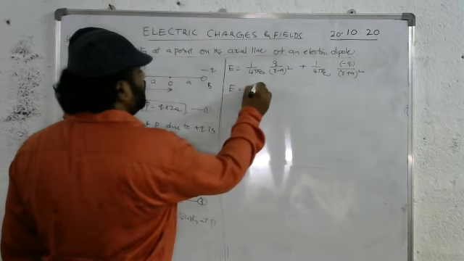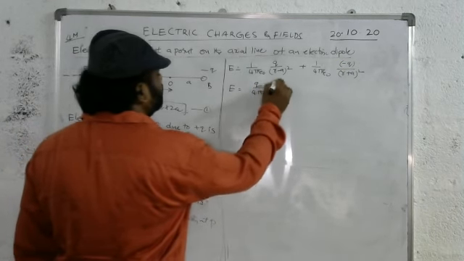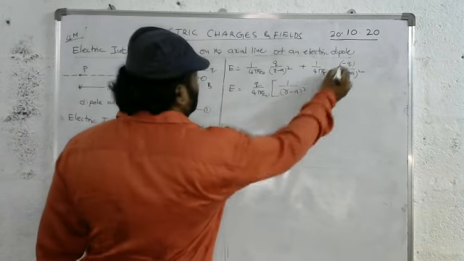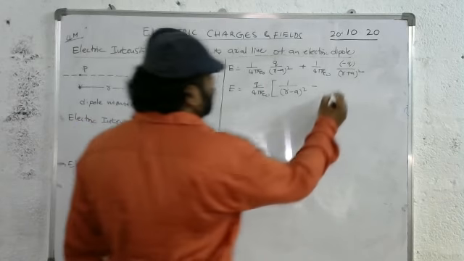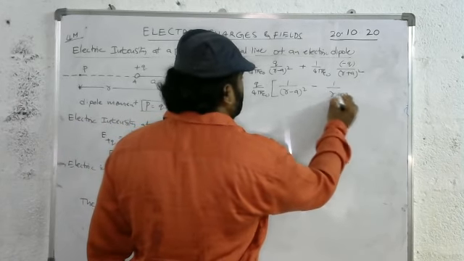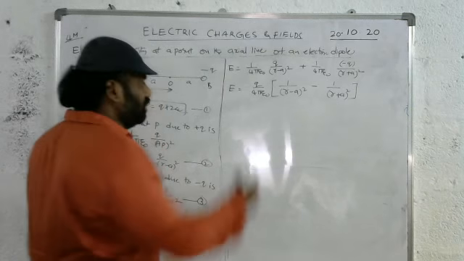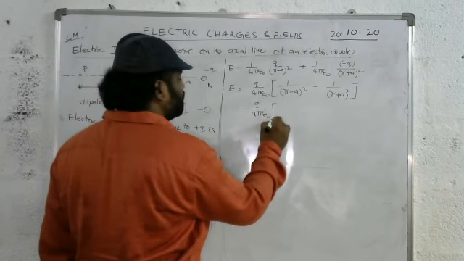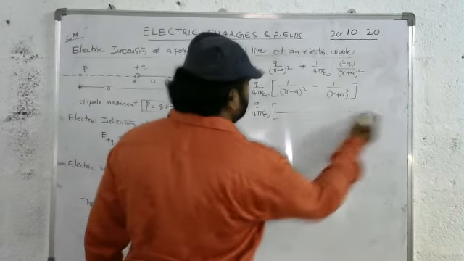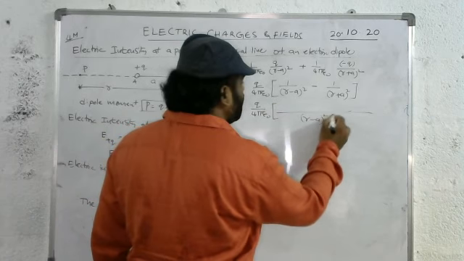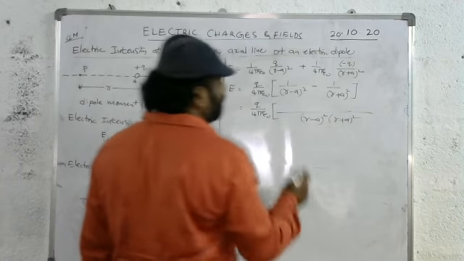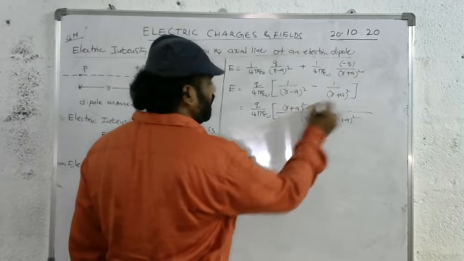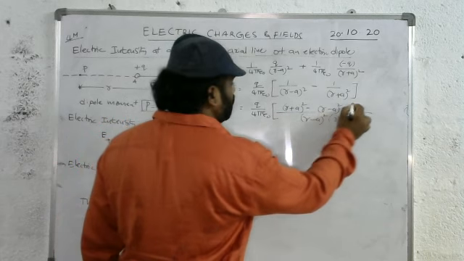E is equal to, taking Q by 4 pi epsilon naught as common, 1 by R minus A whole square minus 1 by R plus A whole square. Taking the LCM, the denominator is R minus A whole square into R plus A whole square, and the numerator becomes R plus A whole square minus R minus A whole square.